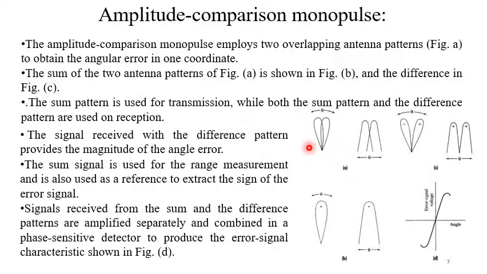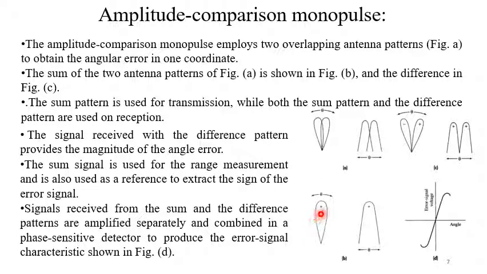It employs two overlapping antenna patterns to obtain the angular error in the coordinate. So actually it is shown twice. This one is in polar plot and this is in the rectangular system. Same plot. Now the sum of the two antenna patterns can be shown in this way.